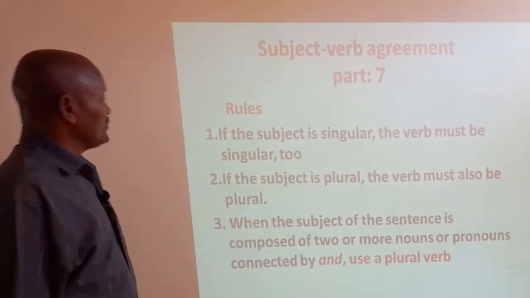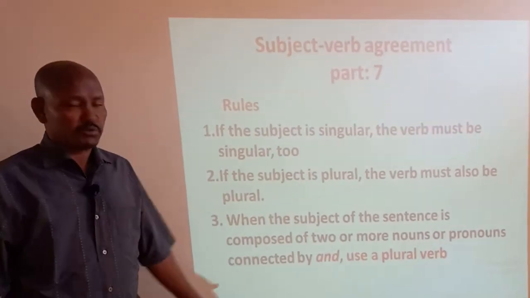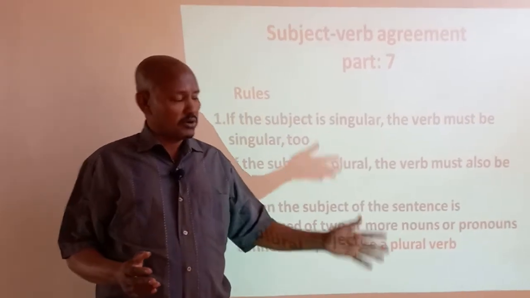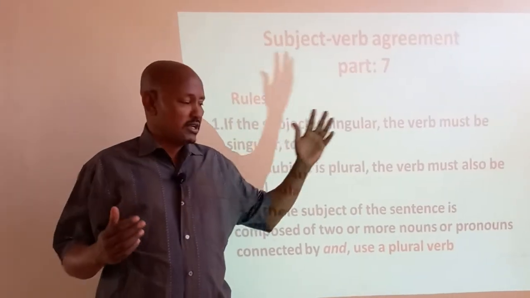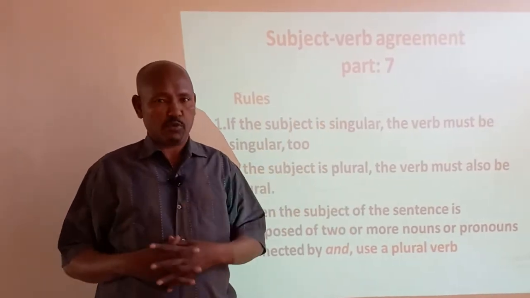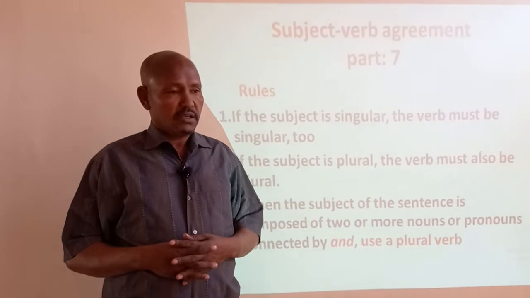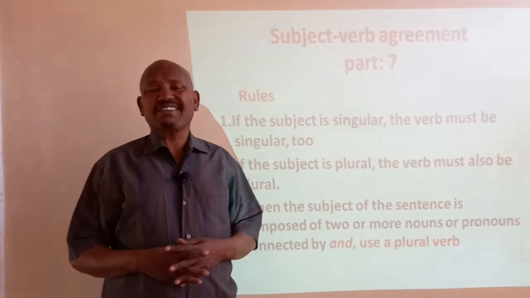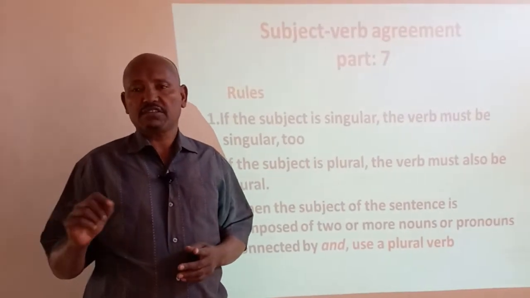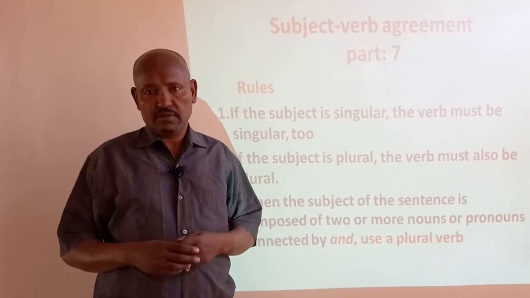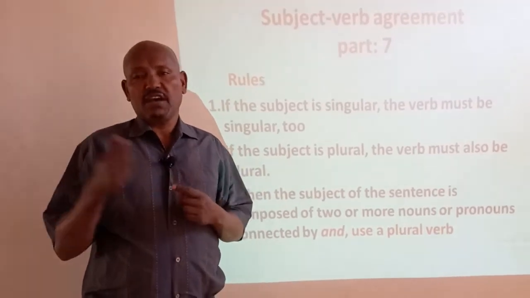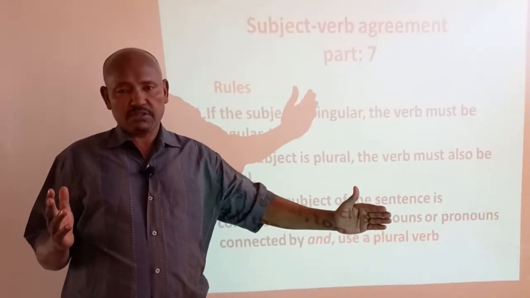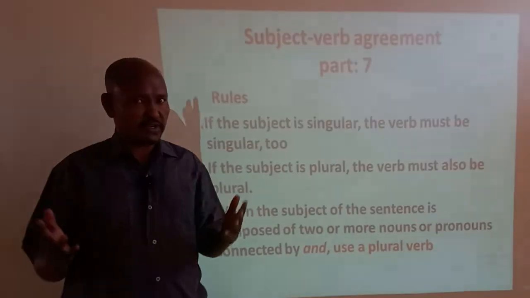The first rule is if the subject is singular, the verb must be singular. Absolutely right. We are talking about subject verb agreement. If both the subject and the verb are singular, it is correct. Singular means, he is a teacher. The dog is barking. She has left the town. I'm talking about she, and the verb is has left, which is singular. She writes a letter. The subject is she, and writes is a singular verb. She writes a letter, meaningful. The subject is singular, and the verb is also singular. This is the first case.